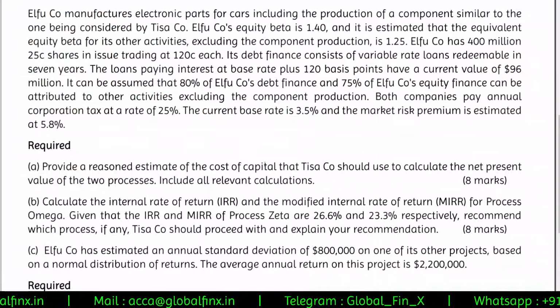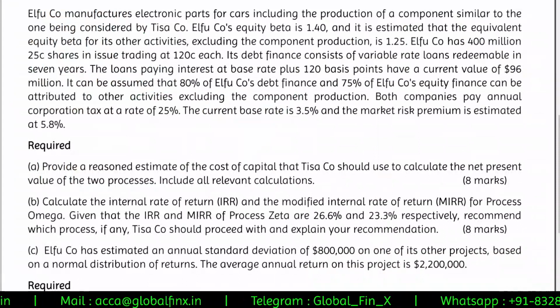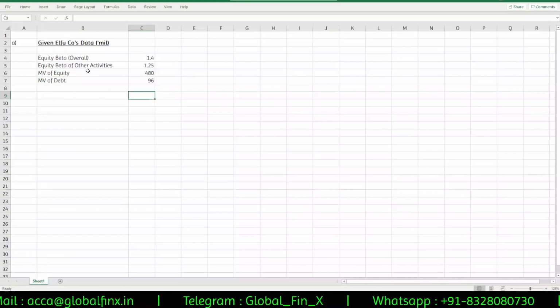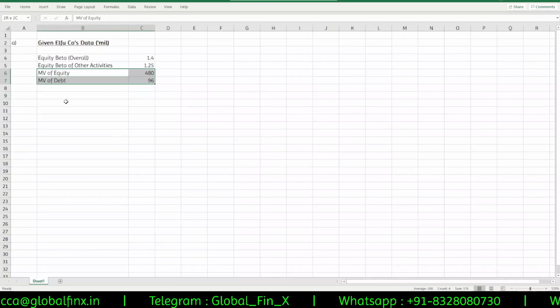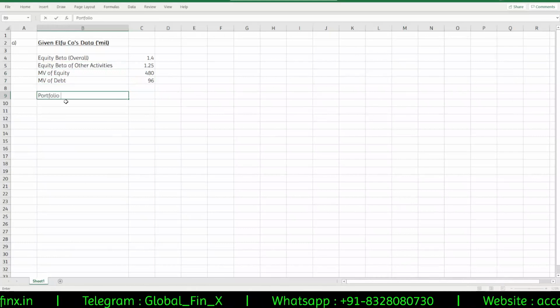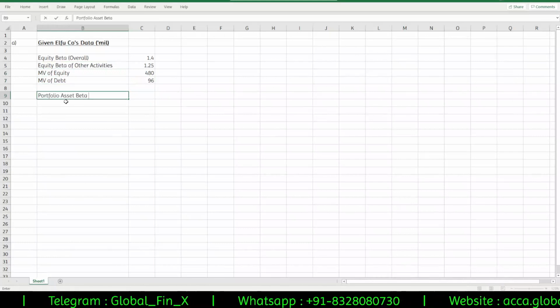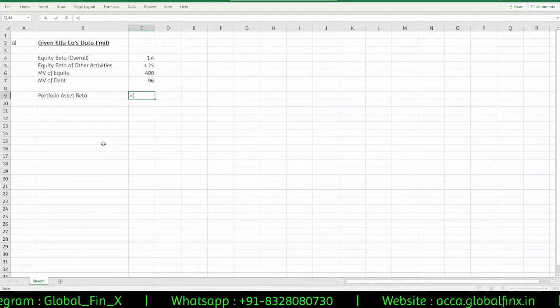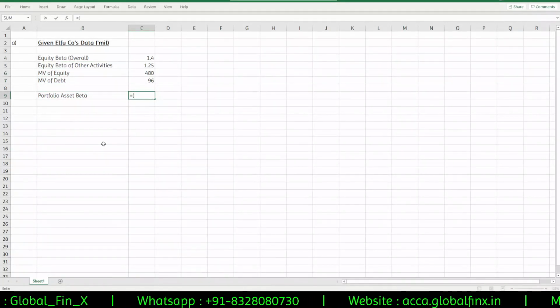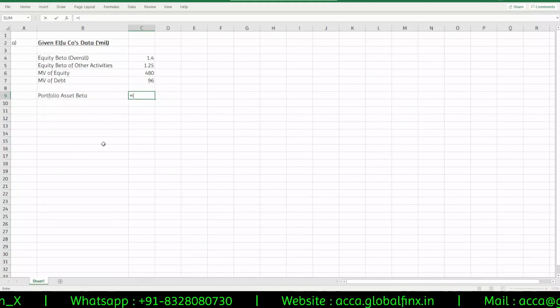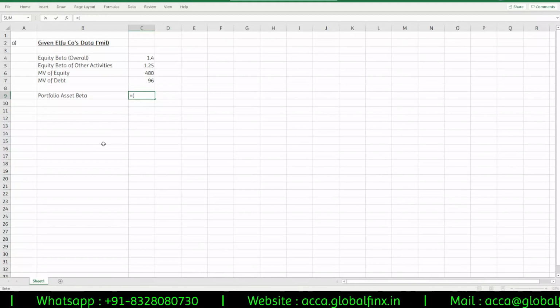Okay, so for this, we'll start with the asset beta calculations. We know the equity beta, we know the market value of equity, we know the market value of debt. Since we know all these three, we will calculate the portfolio asset beta. So how do we do that? It is equal to market value of equity into beta of equity divided by market value of equity plus market value of debt into 1 minus tax rate.